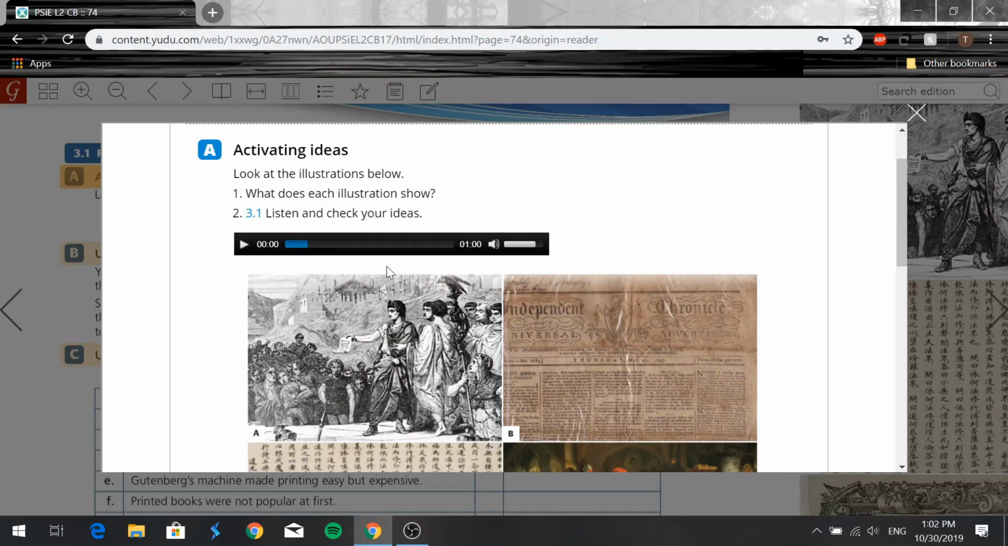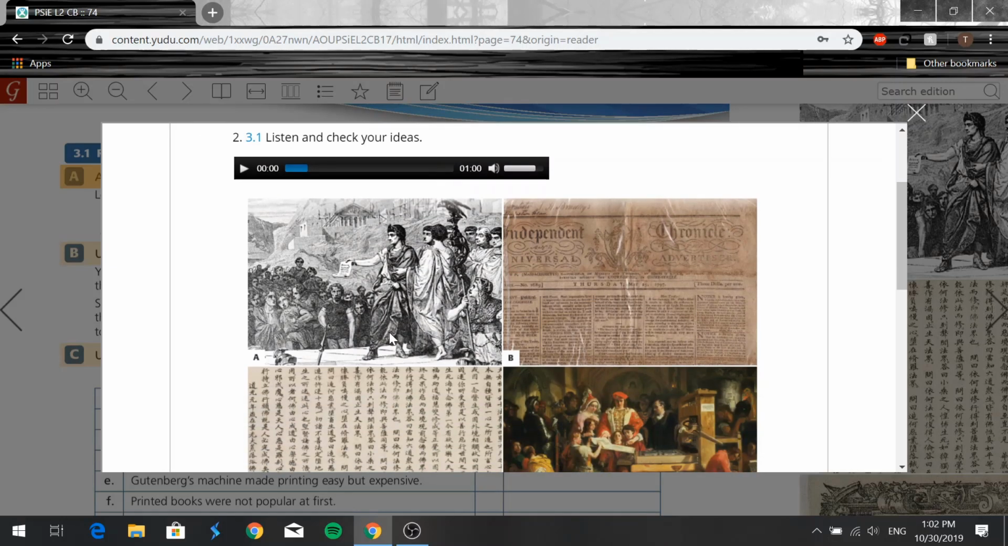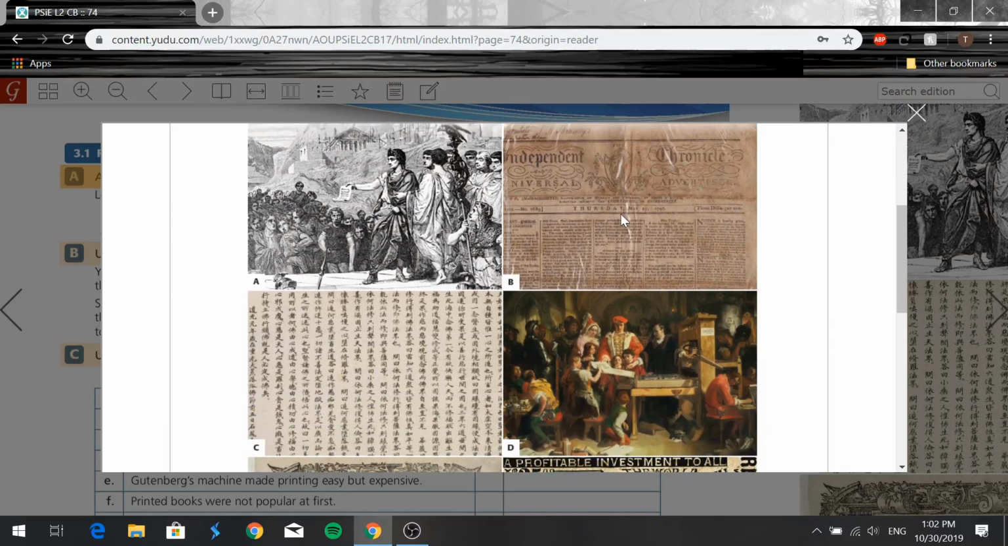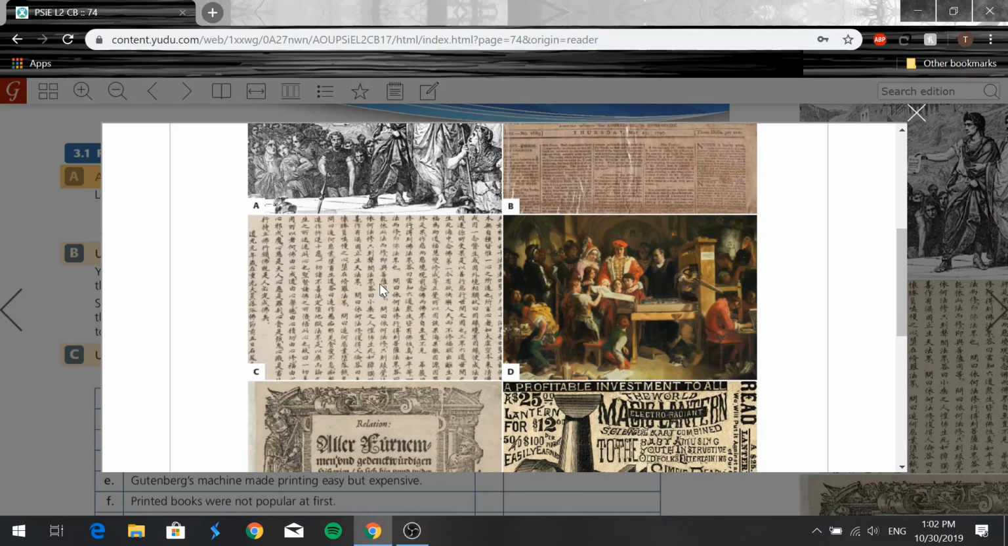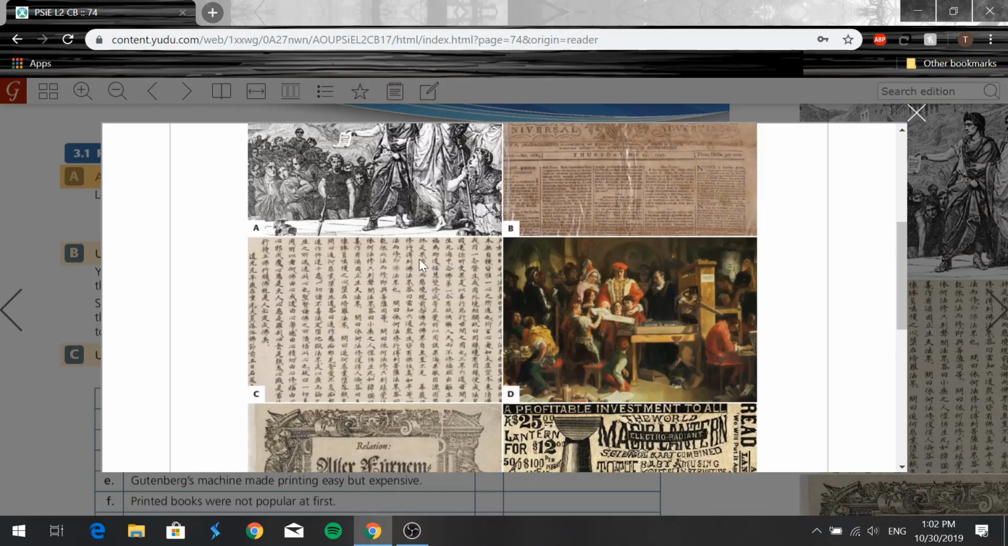Well, for one, we'll probably say A here. I think it shows probably a man making an official announcement. I'm not sure which country that is, but it's a man making an official announcement. And for B, this looks like a very early newspaper. Looks like a newspaper, but a very old one, right? And for C, this looks like some sort of early printing from China. Hope I'm not mistaken on that one. We'll check our answers anyway later.